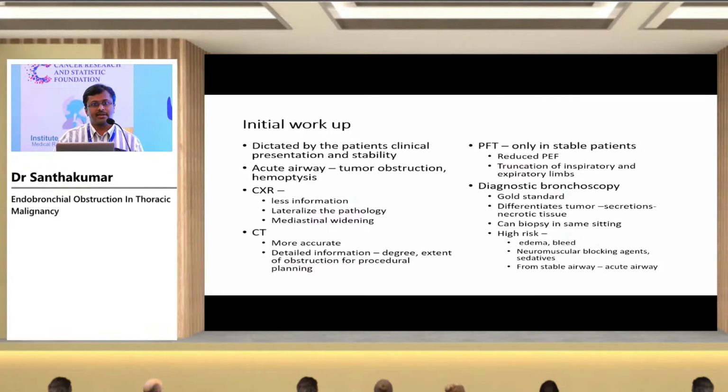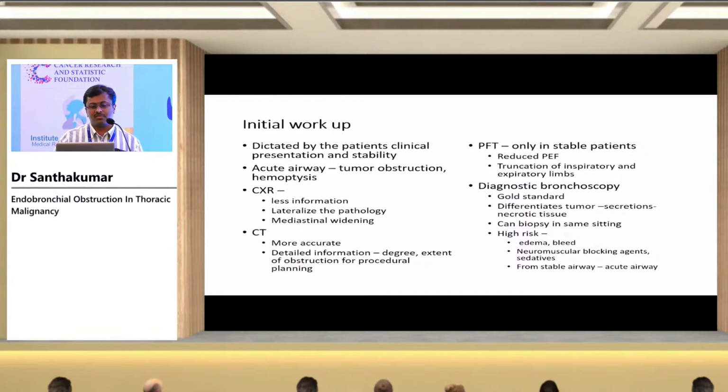We can get detailed information about the tumor, the extent of the tumor, and the level of obstruction, and we can get more information for the interventional workup also, for example, the location of the tumor from important landmarks like the vocal cords and carina. If you're going to do stenting, then you need more information from the CT scan. PFT is usually done only in stable patients. Reduced peak expiratory flow, and as we have shown here, truncation of the inspiratory and expiratory limbs can typically be seen in central airway obstruction.